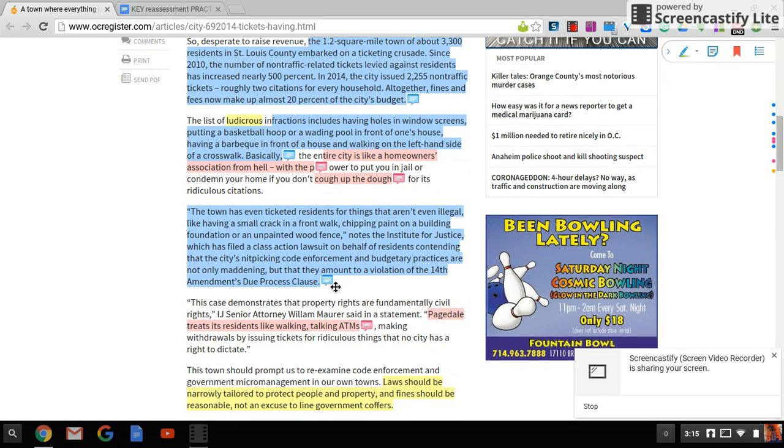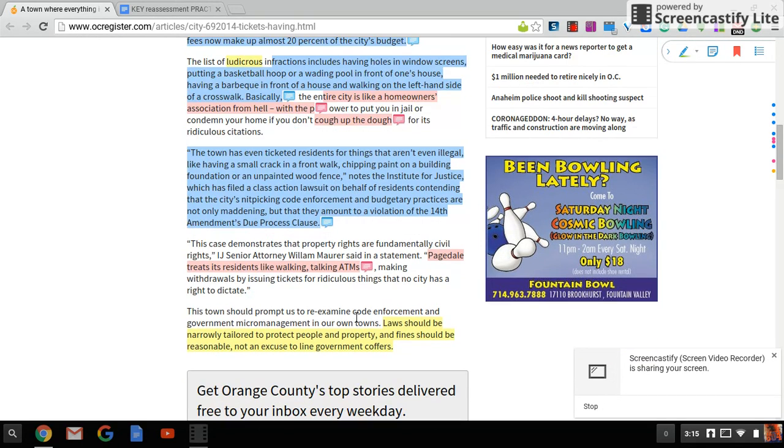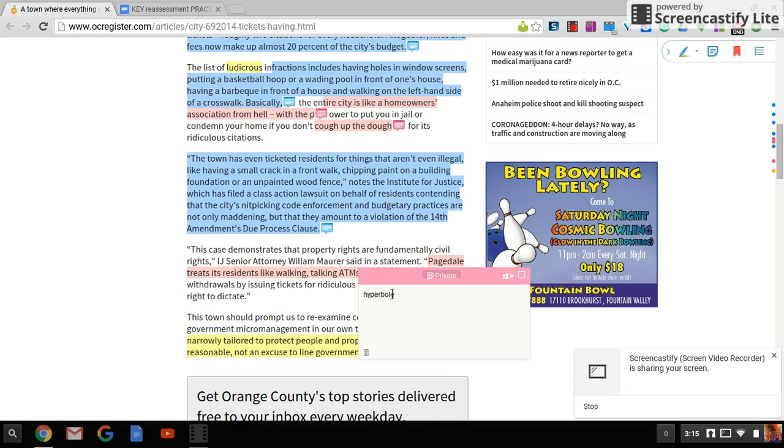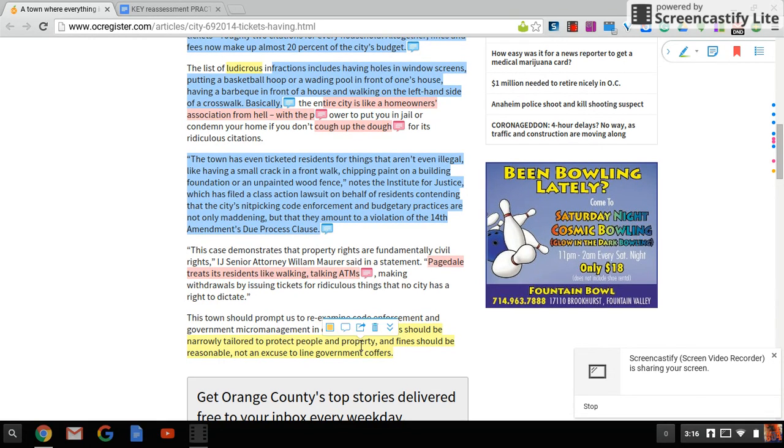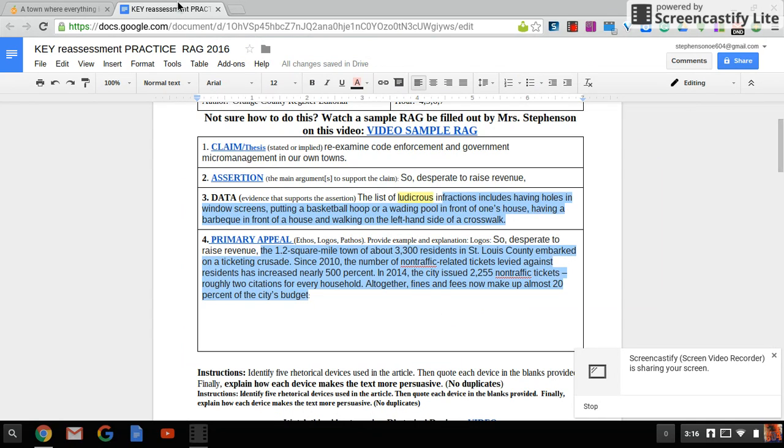Moving down to the next paragraph, it's logos and details. And then at the end here, it mentions the 14th Amendment due process clause, and that would be actually ethos. And then we move into more pathos. It uses its residents like walking ATMs. So that'd be hyperbole, simile would work there as well. And this town should prompt us to examine the code of enforcement and government micromanagement in our own towns. Laws should be narrowly tailored to protect people and property, and fines should be reasonable. So that's basically the claim, that we need to re-examine what's happening in our towns.